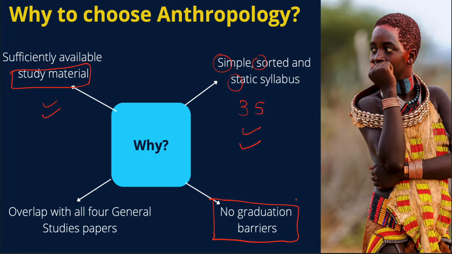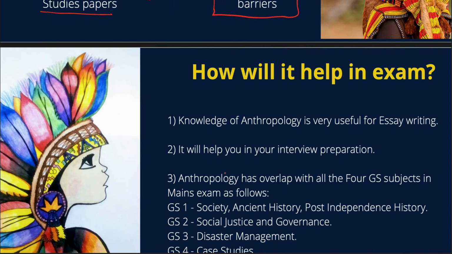And one important deciding factor in choosing a subject is to check its overlap with the 4 general studies papers, because the effort you put into this subject for these 500 marks has to be helpful for your GS as well. If that is the case, only then can you combine your preparation of anthropology with GS. So all these basic factors definitely make anthropology a very lucrative optional.